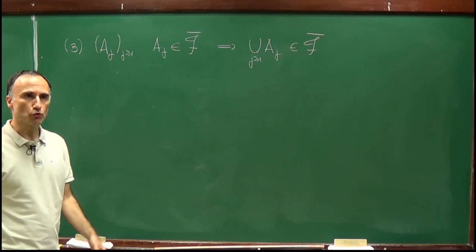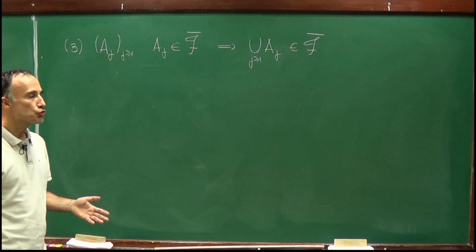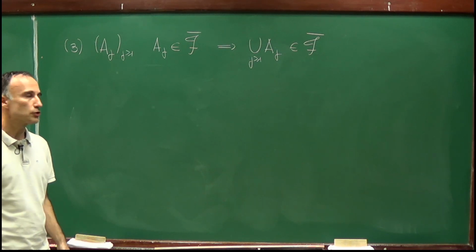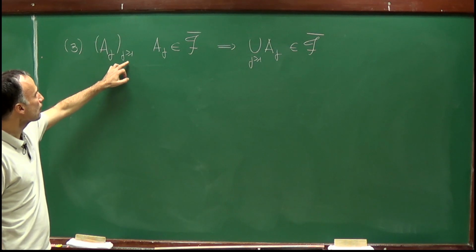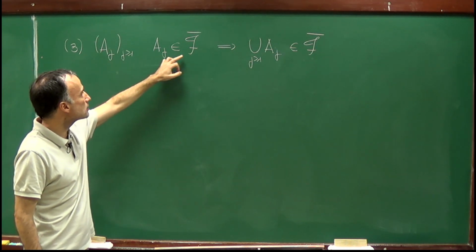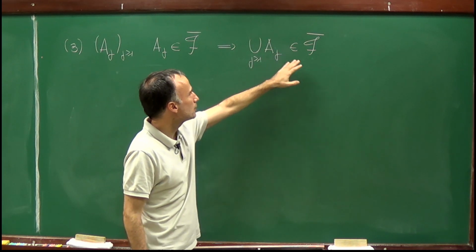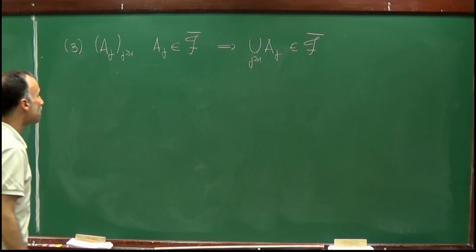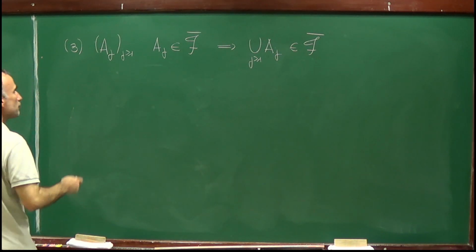So to complete the proof that F bar is a sigma algebra, we have to show that F bar is closed by countable union. So let me consider a sequence Aj, a countable sequence of elements of F bar, and we want to prove that the union of Aj is an element of F bar. So let's use the property of F bar. We know that Aj belongs to F bar.